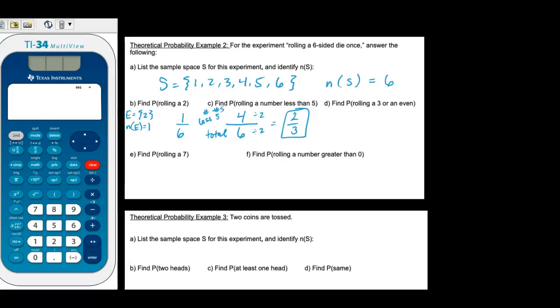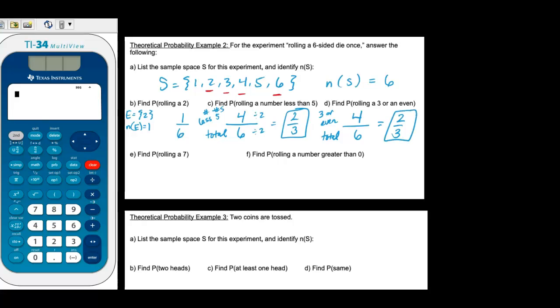So my denominator is still 6 because remember that's the total possibilities, and a 3 or an even, let's go ahead and count. So I'm going to go through and I'm going to count, okay, every single time we have a 3 or an even number. So this is even, this is 3, this is even, this is neither, so I don't count it, this is even. So I counted all of my even or 3s and I end up getting 4. And so that also amounts to 4 out of 6. And so just like we had before, that reduces to 2/3.